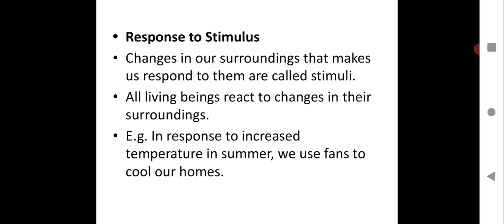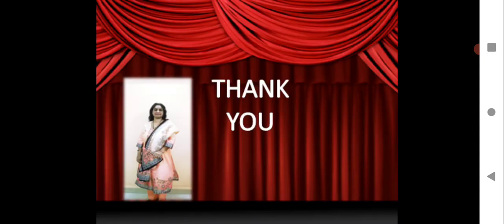In response to increased temperature in summer, we use fans to cool our homes. Similarly, when temperature decreases, we try to be cozy, we keep a heater at home, and we wear woolen clothes. That is a response to the stimulus, the change in the environment. These are all examples of response to stimulus shown by living organisms.